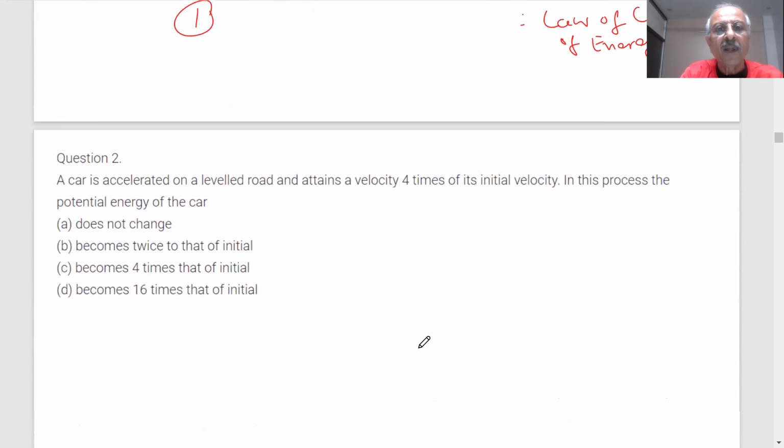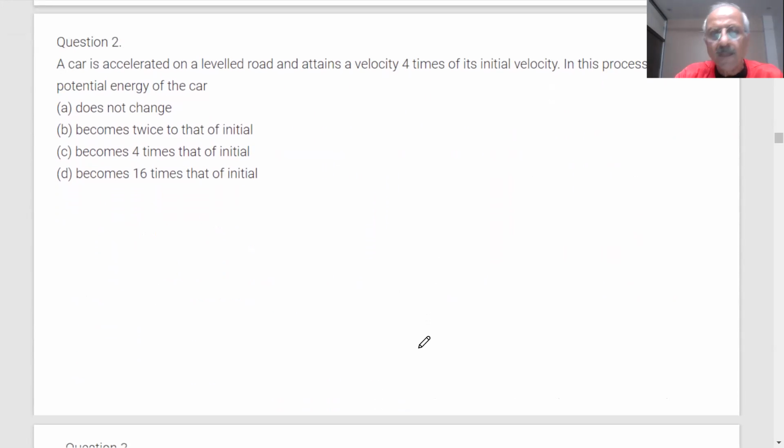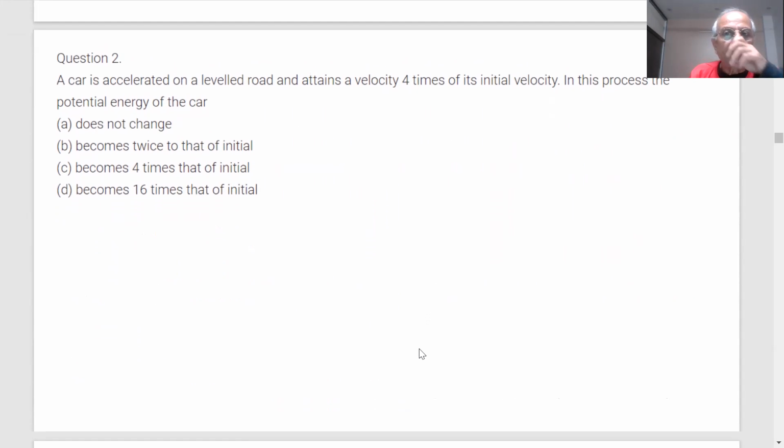Okay. Question number 2 is on the screen, students. A car is accelerated on the leveled road and attains a velocity 4 times its initial velocity. In this process, the potential energy of the car, student, you have 4 choices: does not change, becomes twice, becomes 4 times, becomes 16 times of the initial.